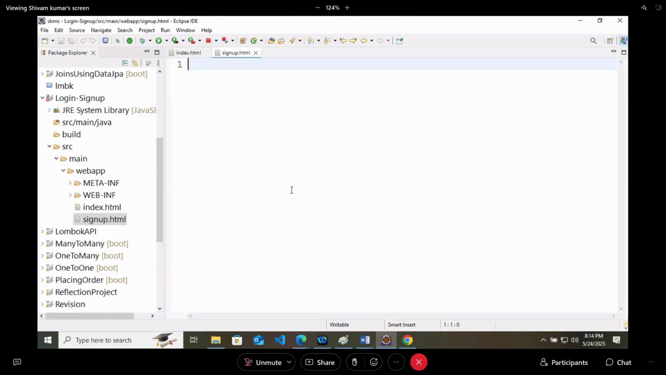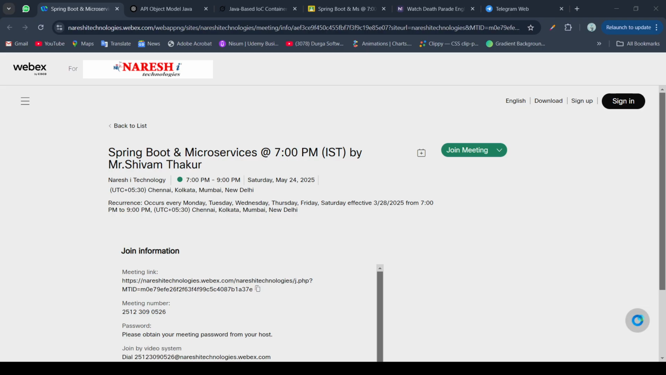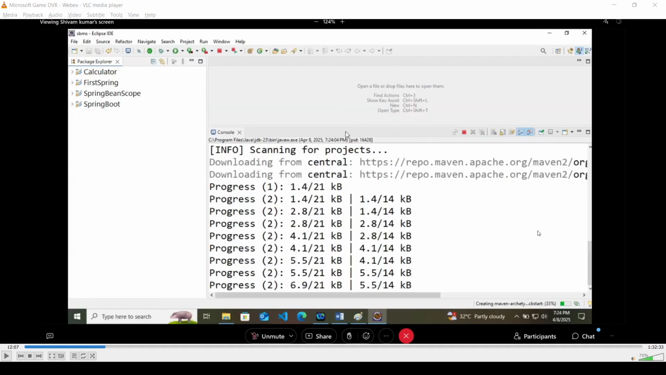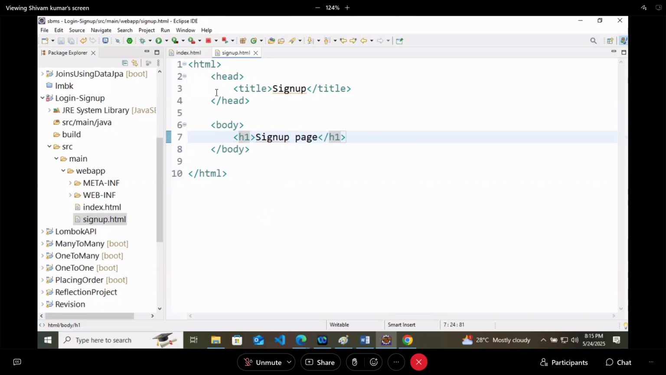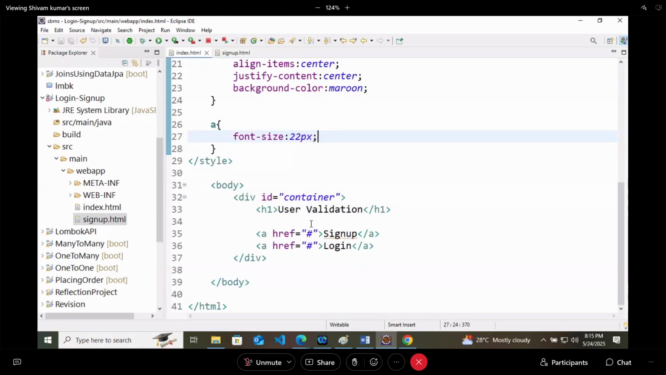In the sign up also, we will have the boilerplate code HTML. Inside HTML, we will have the head part. Inside the head, we will have title. Title is sign up. Head will have its body as well. In body, I will just show one heading that it is the sign up page. Like that only I will show. In index.html, in the href of this sign up, I will provide signup.html.